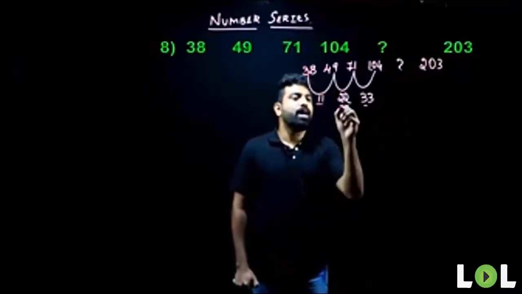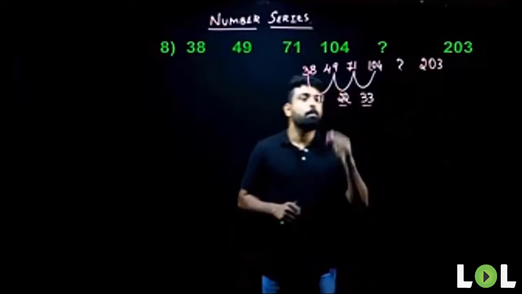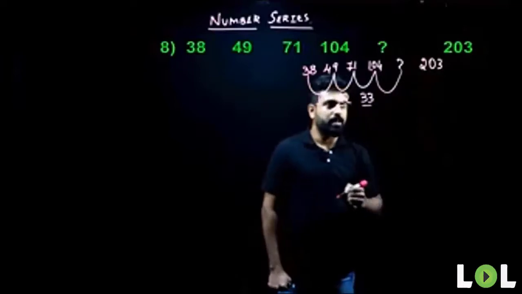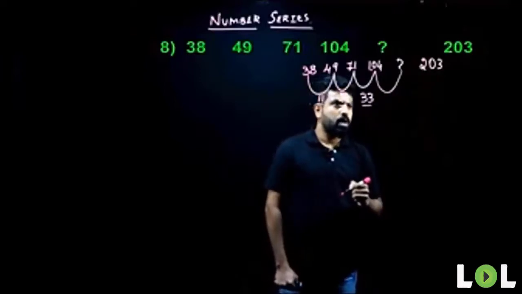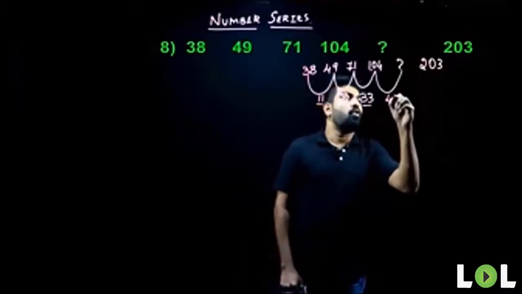So what can you understand when you look at the terms 11, 22, and 33? Very good. It is multiples of 11. So then what will be my next multiple of 11 here? What will be my next multiple? Next multiple of 11 will be 44.